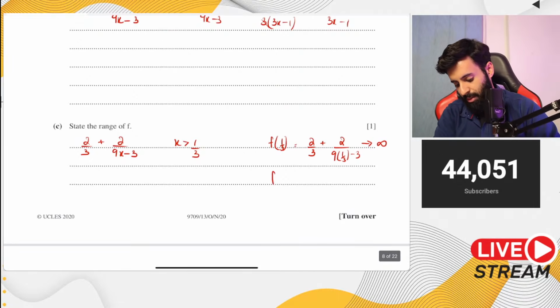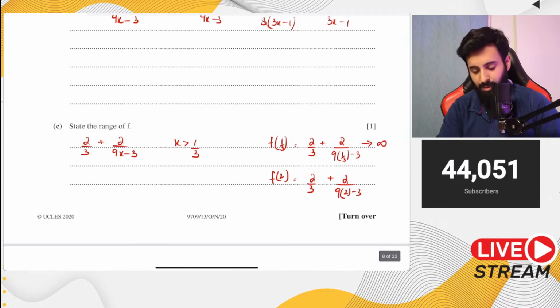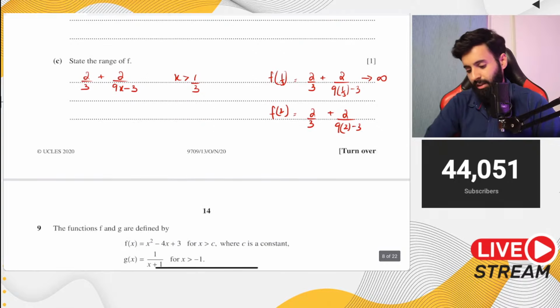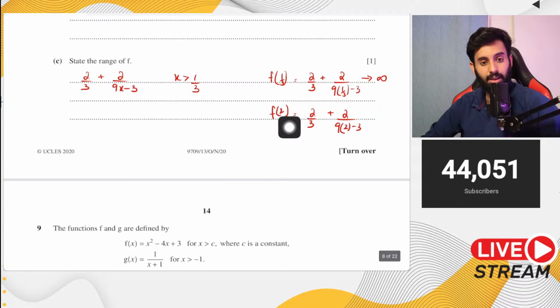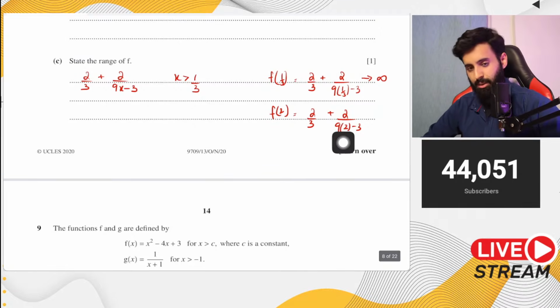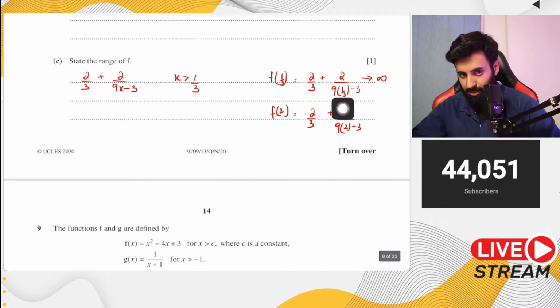But then what do you think will happen if I keep on increasing the value of x? If I increase the value of x, say 9 into 2 minus 3, I will get a certain value. And then notice the trend. If I plug in a very large value of x, let's say I put in 1000, then the denominator gets extremely large.